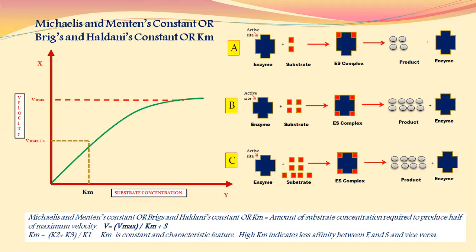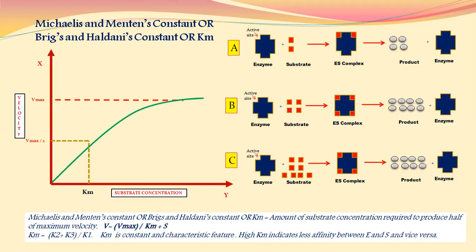Now by addition of 1 to 2, that means 3 substrate molecules, product will be formed 6 in number, that means rate of the reaction is increasing. Now substrate molecules are 4 in number, products are formed 8 in number. That means again velocity has been increased. Now what happens? As the enzyme has 4 active sites, if you increase the substrate molecules more than 4, that means 5, what will happen?